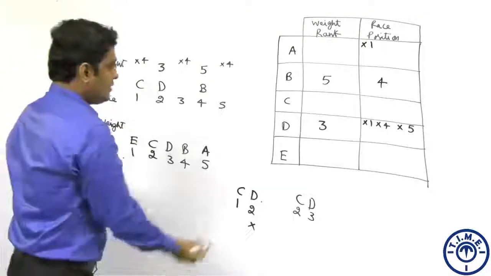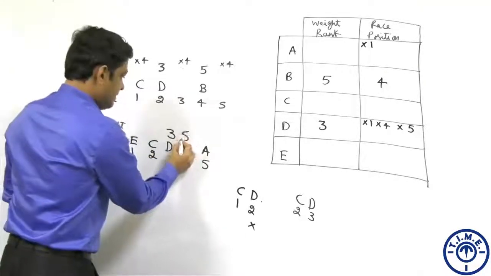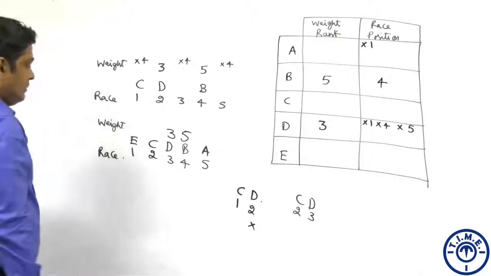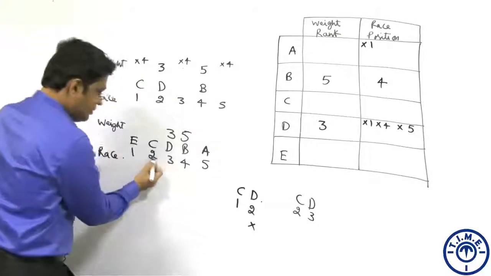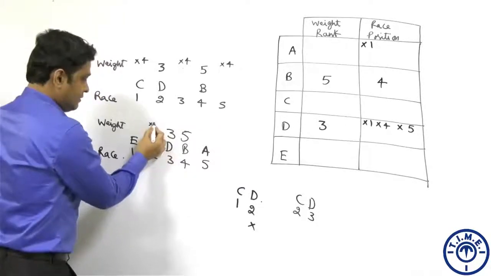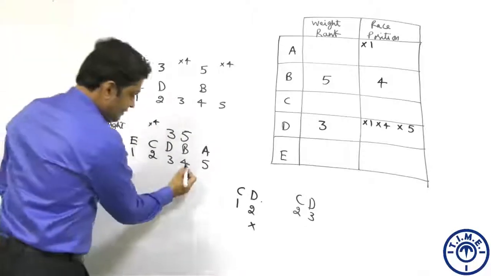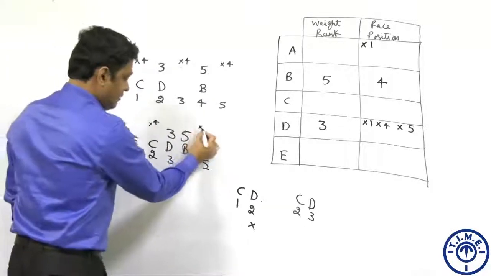We know the weight rank of D is 3 and B is 5. Since these two are consecutive in the race, these two cannot be consecutive in terms of rank. So this is not 4. And similarly, since these two are consecutive in the race, this will not be 4 either.